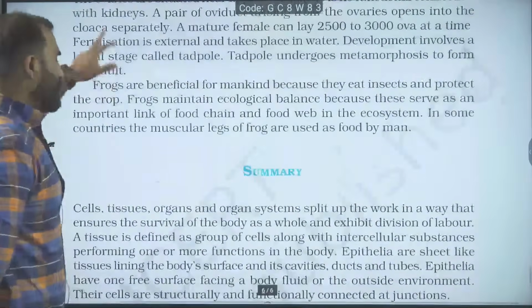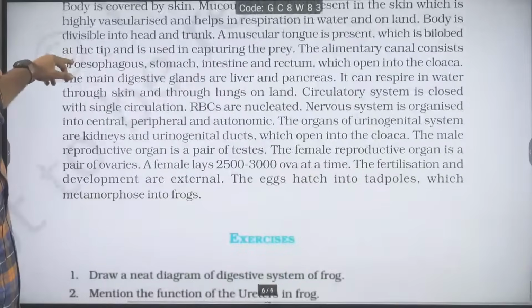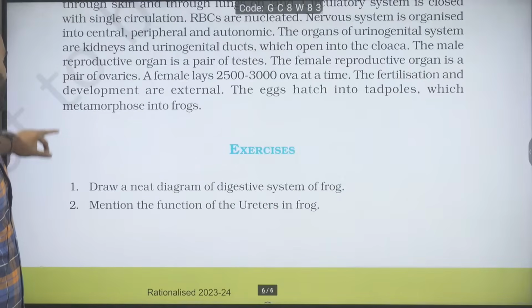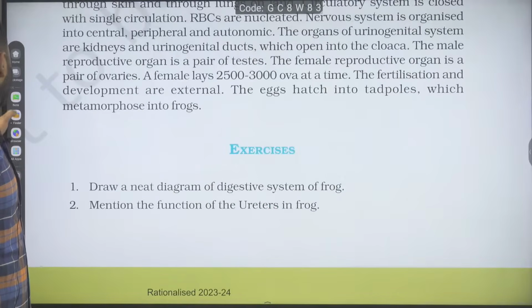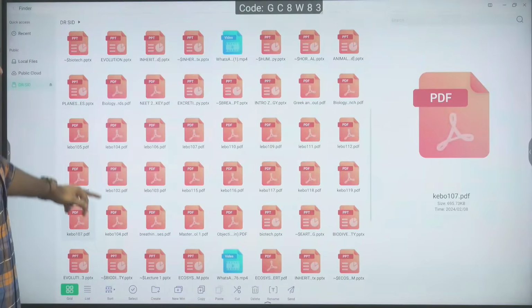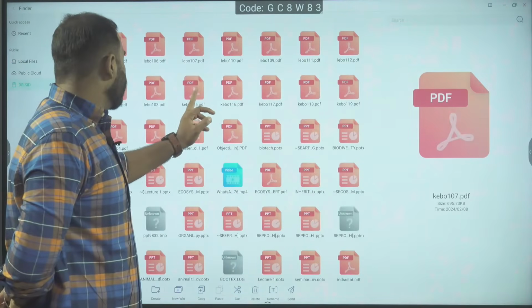Let us continue. This paragraph I am not going to read. This you have to read on your own. Is anything extra given in the summary points? No, nothing extra is given. Now directly moving to the next chapter. Let us start with the breathing chapter. Shall we start?